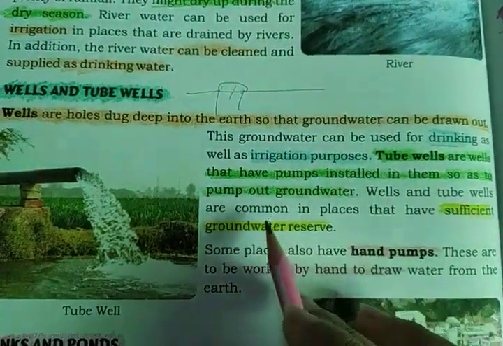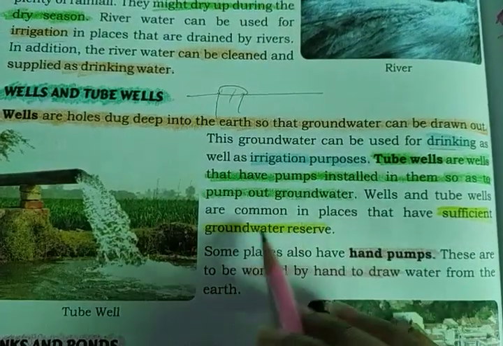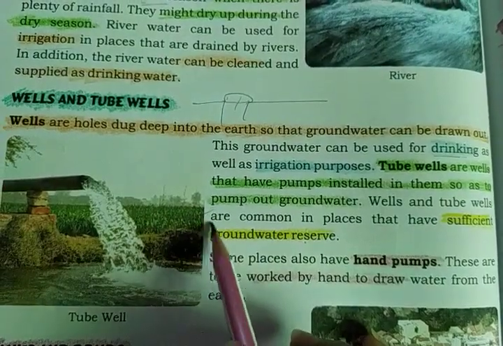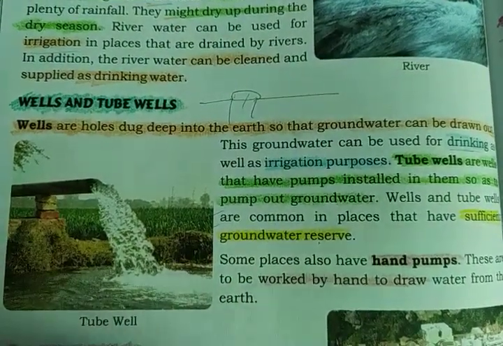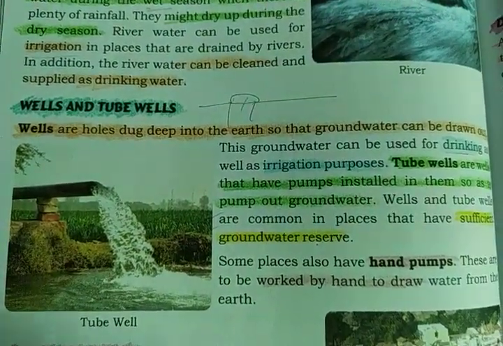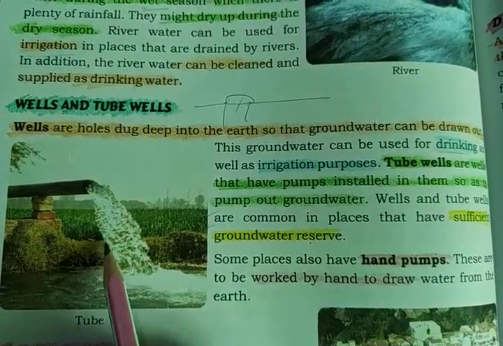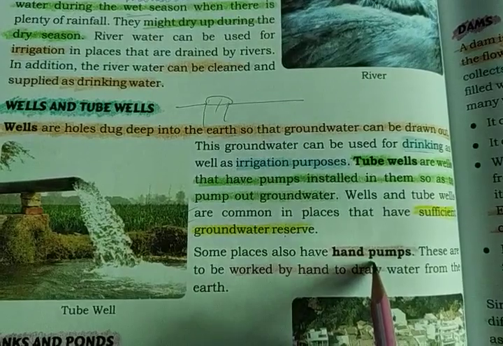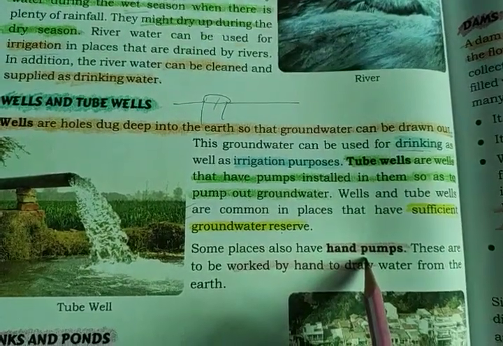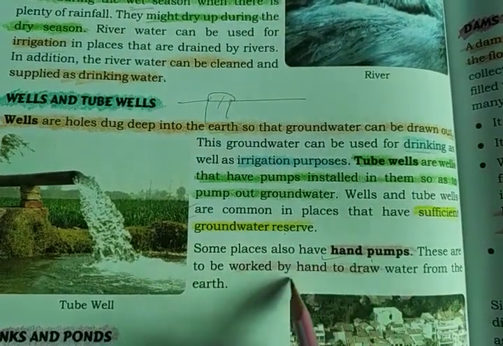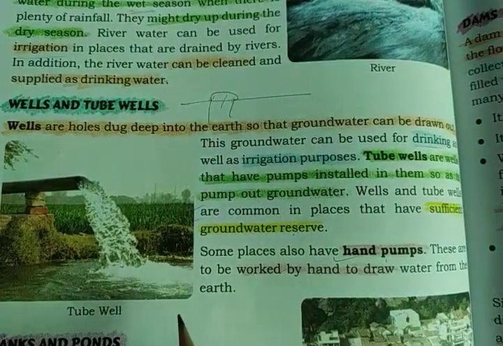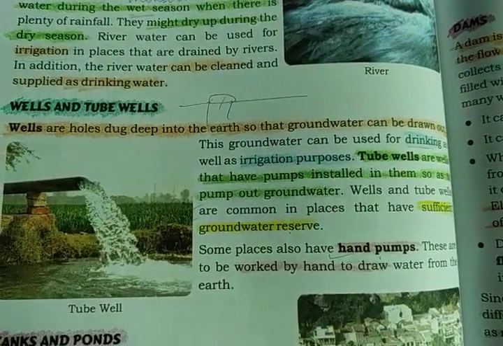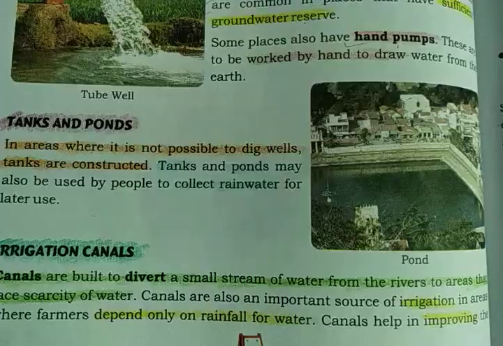Wells and tube wells are common in places that have sufficient groundwater reserve. Wells and tube wells are built where there is a lot of water inside the ground. If there is no water in the ground, it will not work. Hand pumps are also a resource to take out groundwater from under the earth's surface. It works with the help of your hand. I hope you have seen hand pumps.